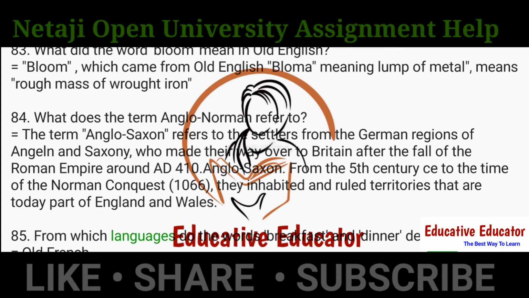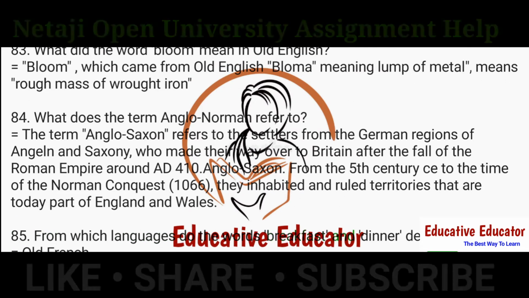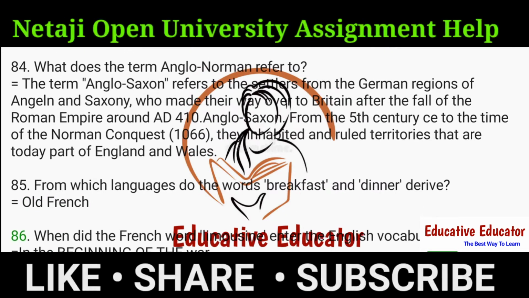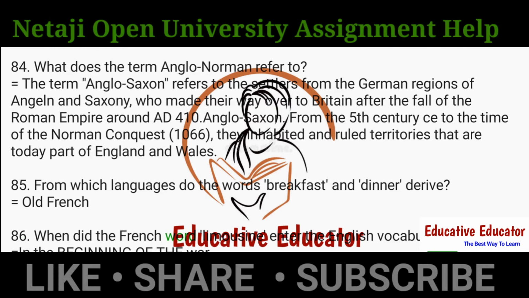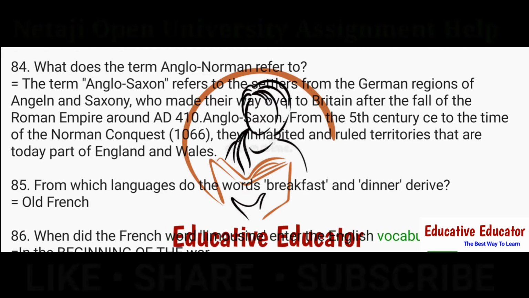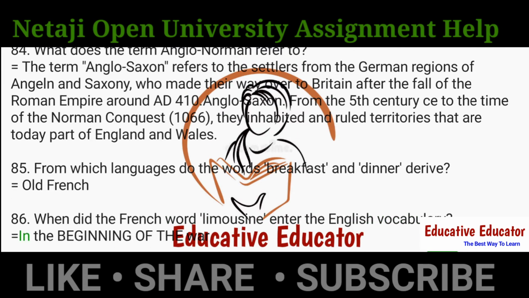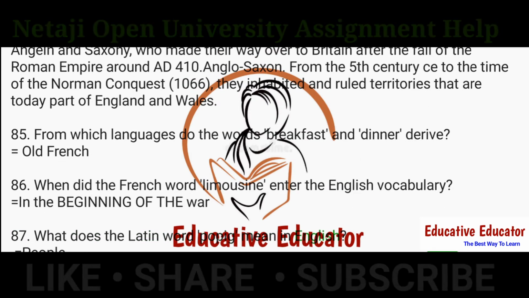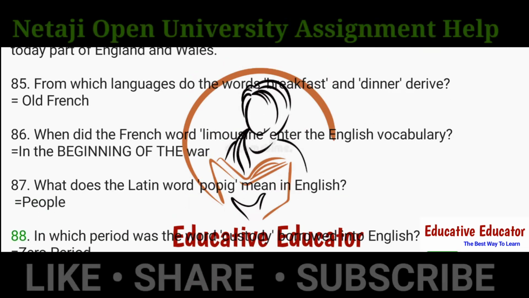85. From which language do the words breakfast and dinner derive? Ans. Old French. 86. When did the French word limousine enter the English vocabulary? Ans. In the beginning of the war. 87. What does the Latin word pauper mean in English? Ans. Poor. 88.